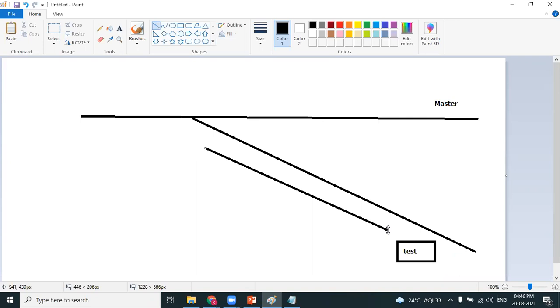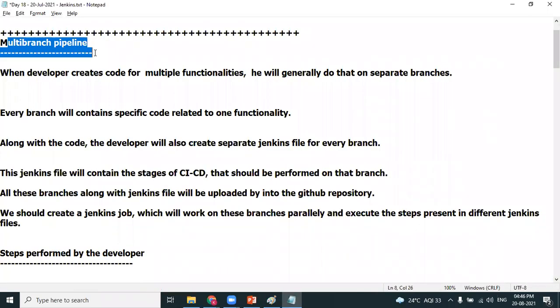Got it? So is it dealing with multiple branches? Yes, it is dealing with multiple branches. And how can you deal with multiple branches? By using the concept of multi-branch pipeline. So let's move on.